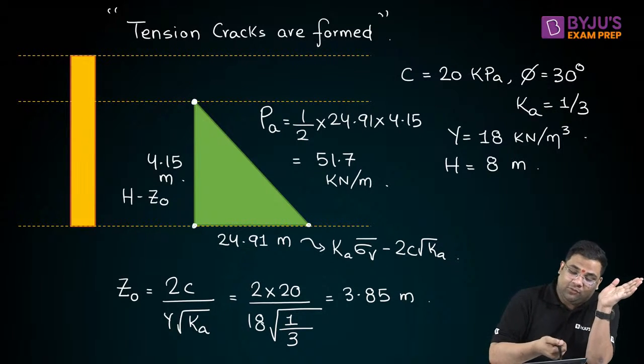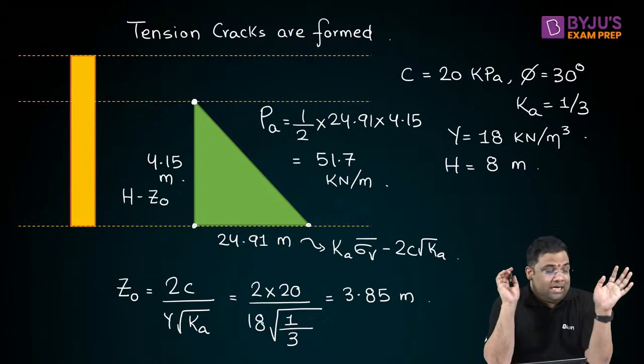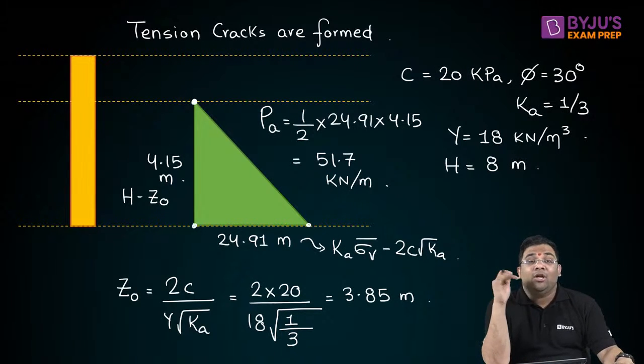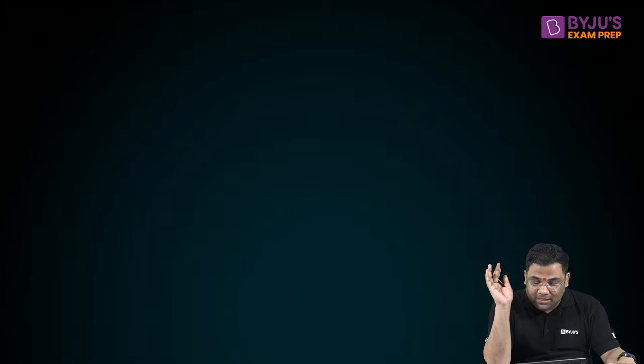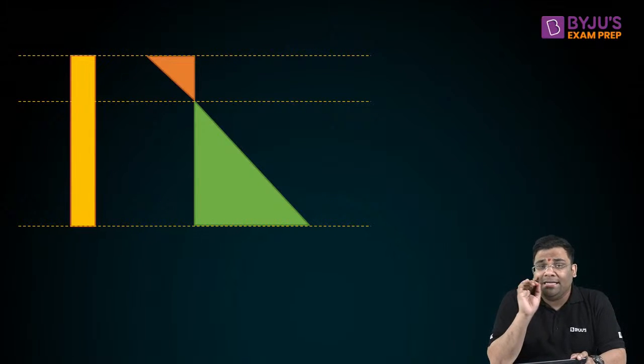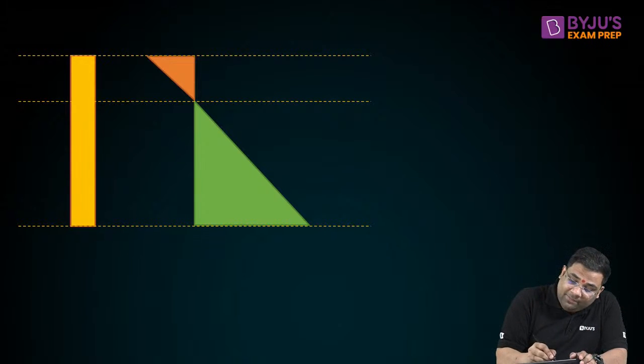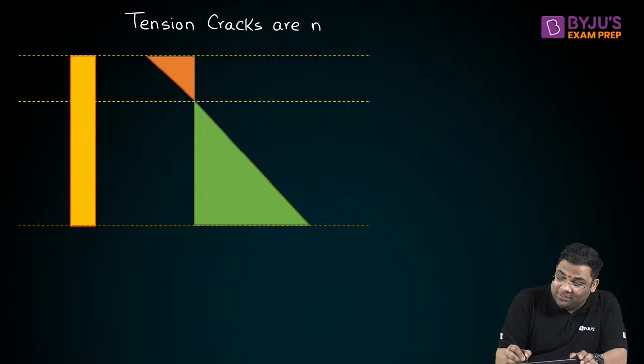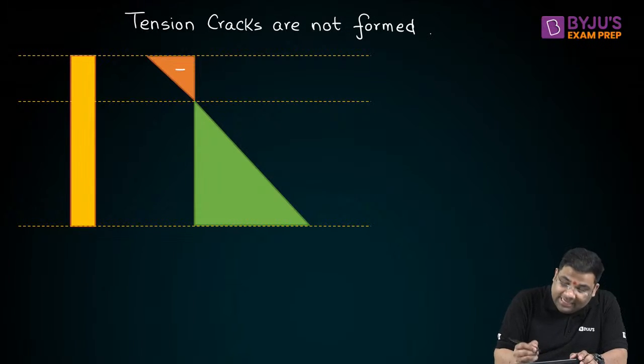So this we understood when the tension cracks are formed. Now let us see when the tension cracks are not formed. See, this was the original distribution, right? This is the original distribution. Suppose I am telling that tension cracks are not formed. If tension cracks are not formed, just observe this. This is a negative distribution and this is a positive distribution.